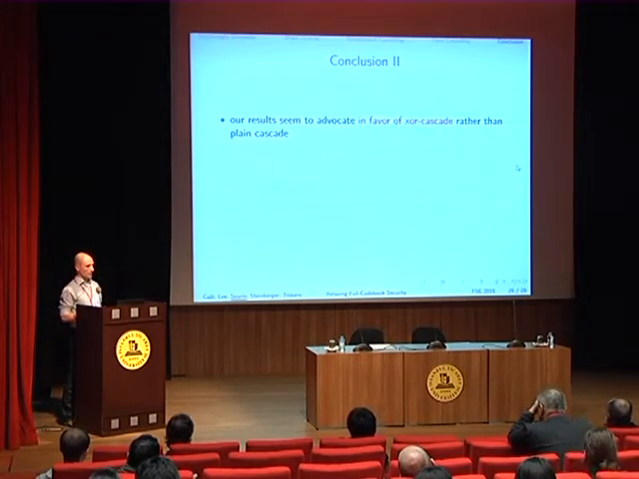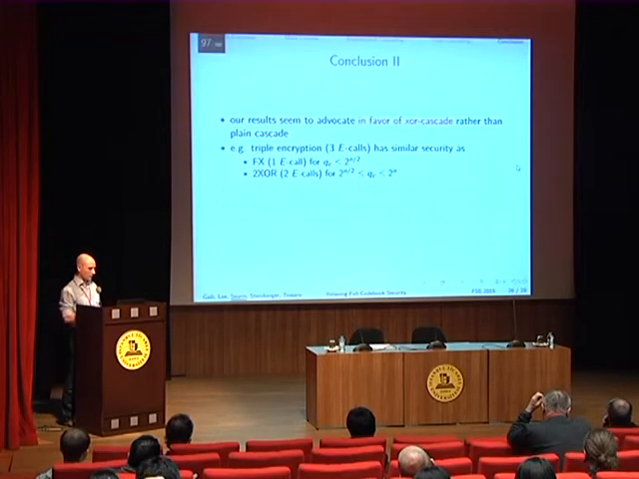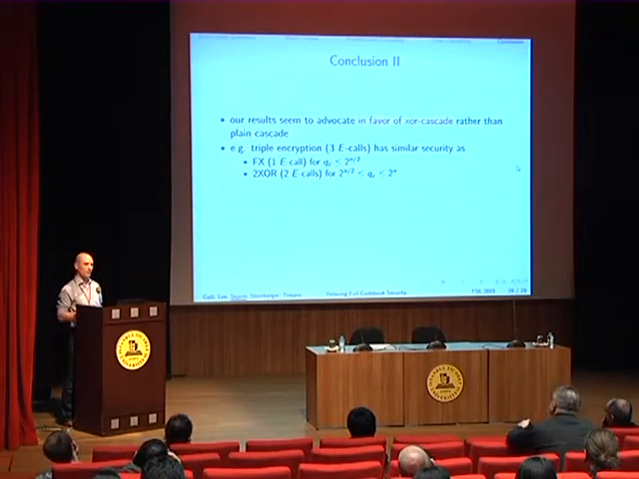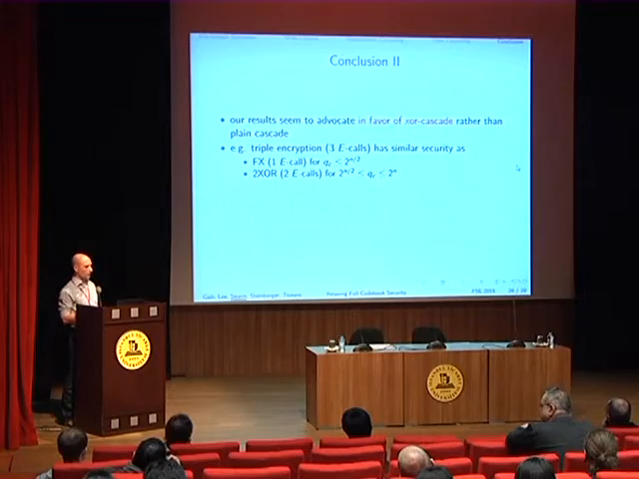In fact, our results seem to advocate in favor of randomized cascading. Because, for example, triple encryption, which requires 3 calls to the underlying block cipher, has similar security as the FX construction for QC smaller than 2 to the n/2, and as 2XOR, which requires only 2 calls to the underlying block cipher, for QC between 2 to the n/2 and 2 to the n.